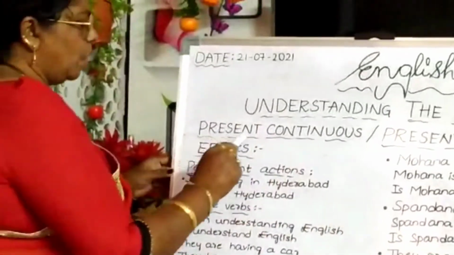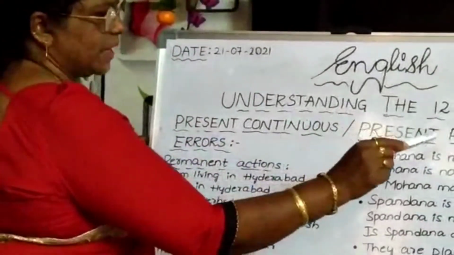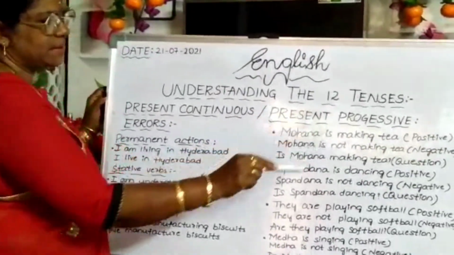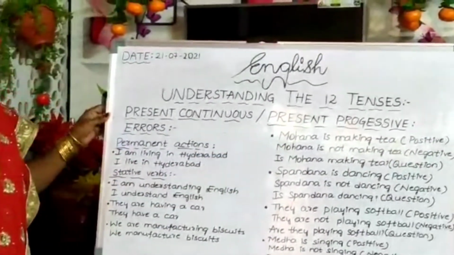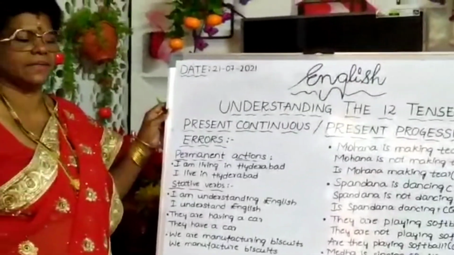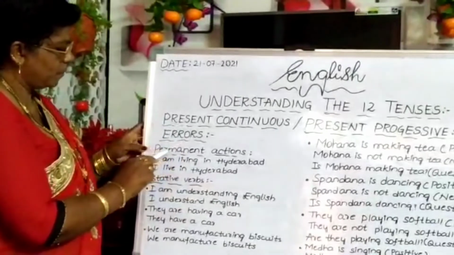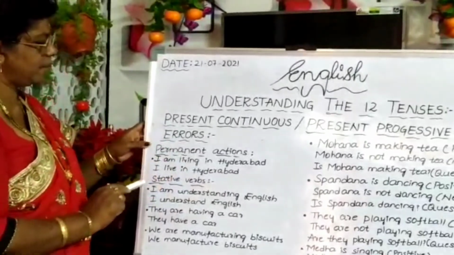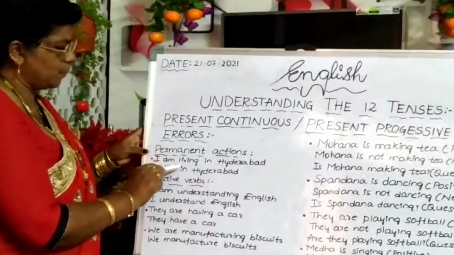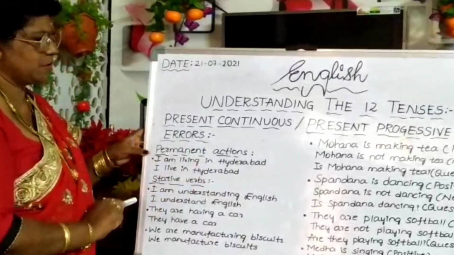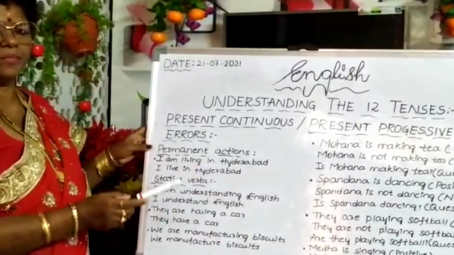So, common errors, and how can we make a positive sentence? Out of that, how can we make a negative sentence? And out of that, how can we make a question? And how can we make answers? Already we got it. Okay. So for permanent settlement, we are not supposed to use the ing form. Even though it is in continuous form, we are not supposed to use it.